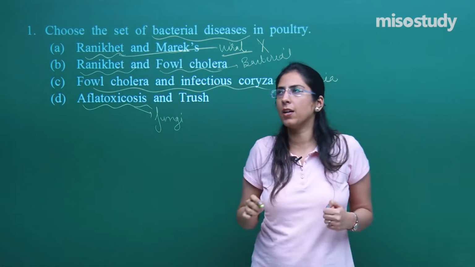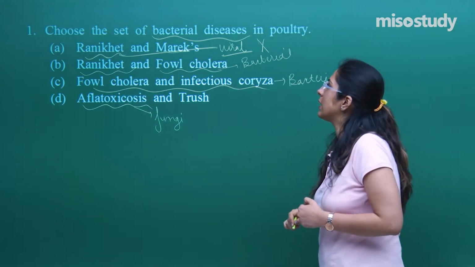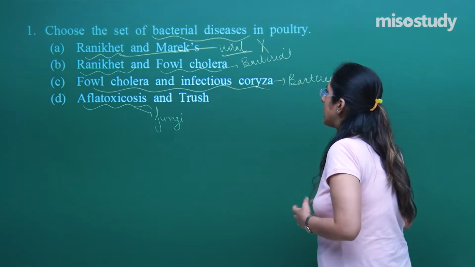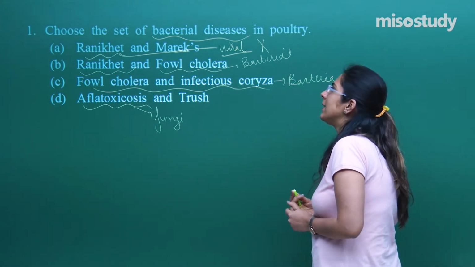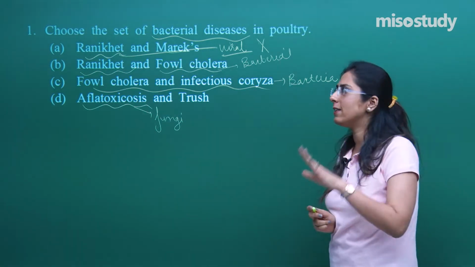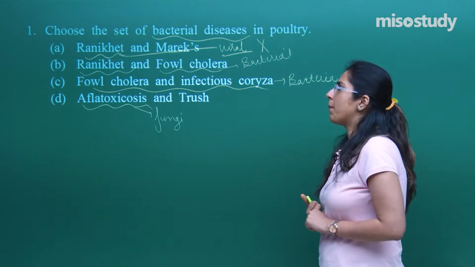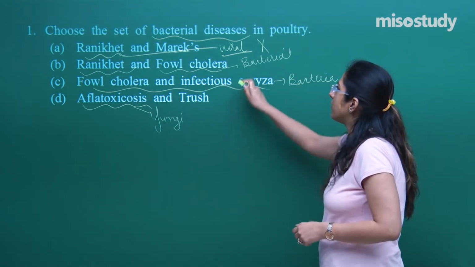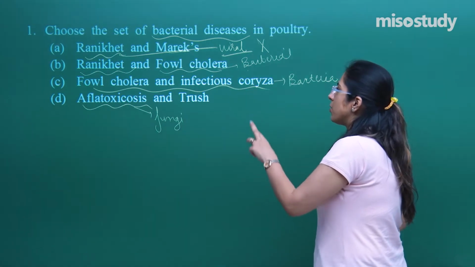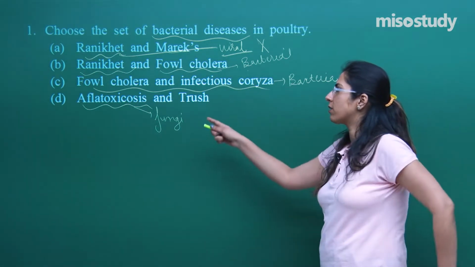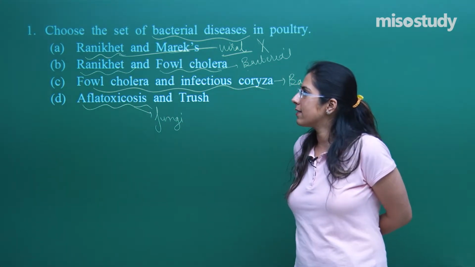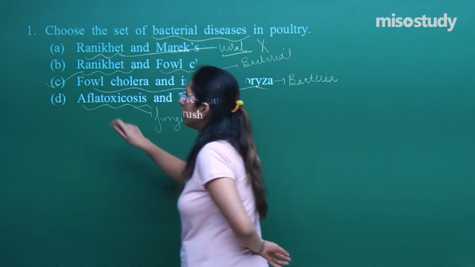Now, let's read the question again. They said that we have to choose the correct option which is a disease caused by bacteria. Ranikhet and Marek's are just viral diseases, but we are considering here only bacterial diseases. Similarly, in option B, Ranikhet and fowl cholera, one is bacterial whereas the other is a viral one. In the C option, both of these are bacterial diseases, and aflatoxicosis is a fungal disease. So the correct option for question number 1 is option C, right?